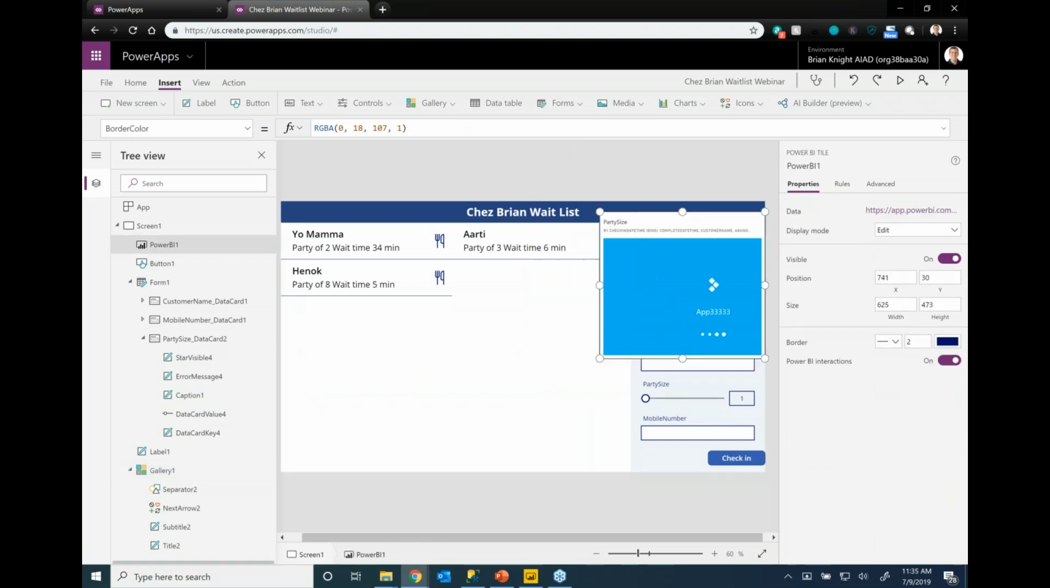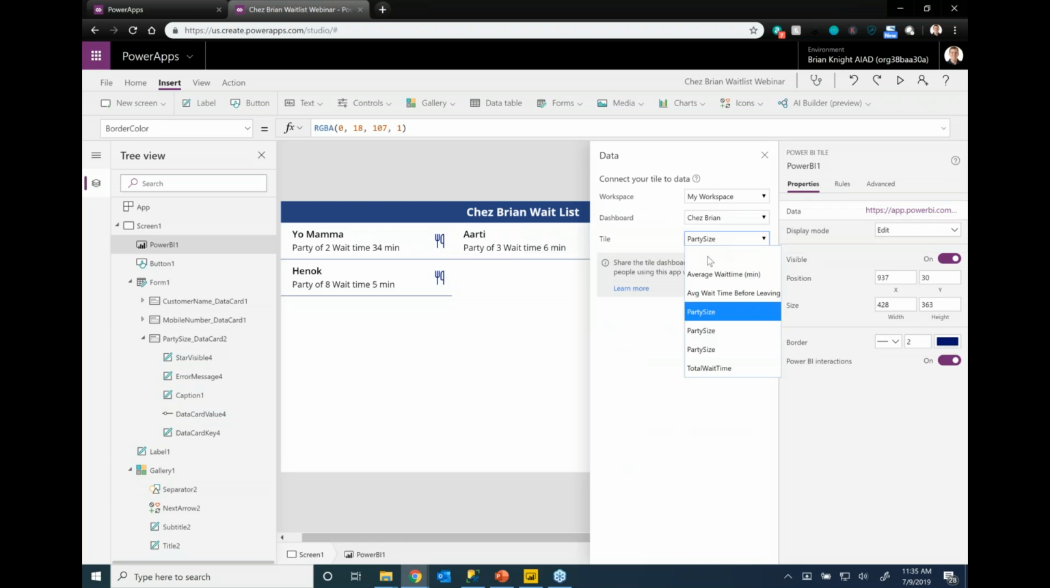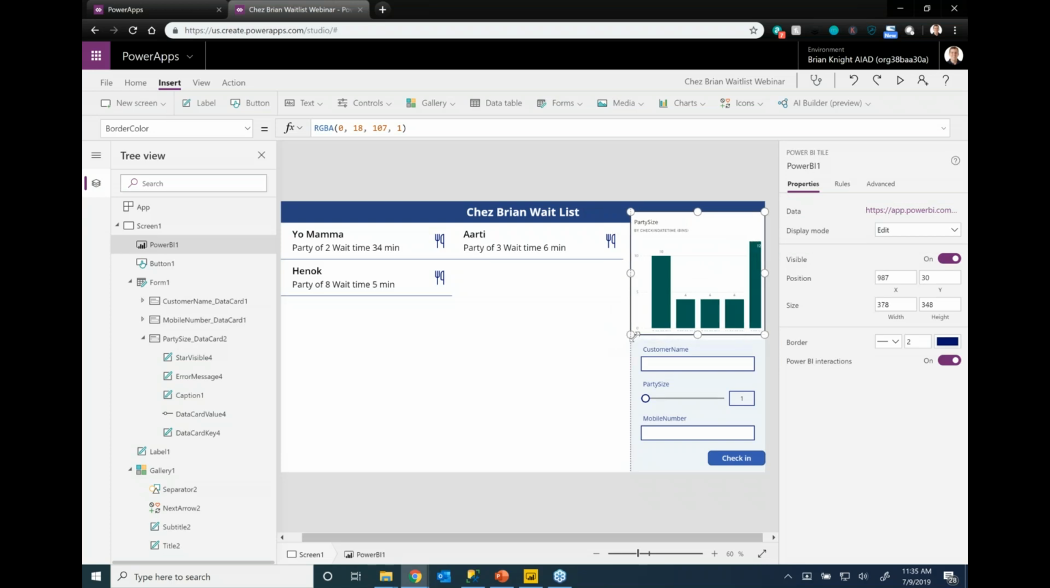Okay, there we go. Oh, I have recursive logic here. Let me go ahead and edit this again. So I'm an app looking at an app now. Let me go ahead and fix that real quick. All right, sorry about that. Let's point the data to a different party size one. There we go. Okay, so now we have some Power BI elements inside of this, and it stretches and compresses